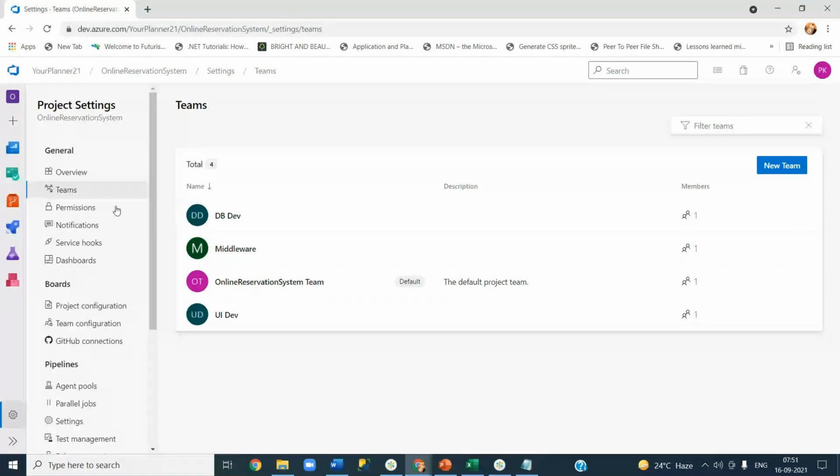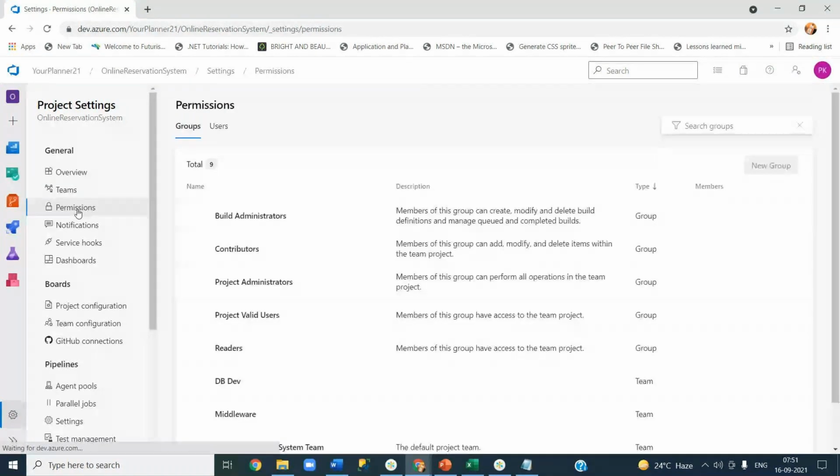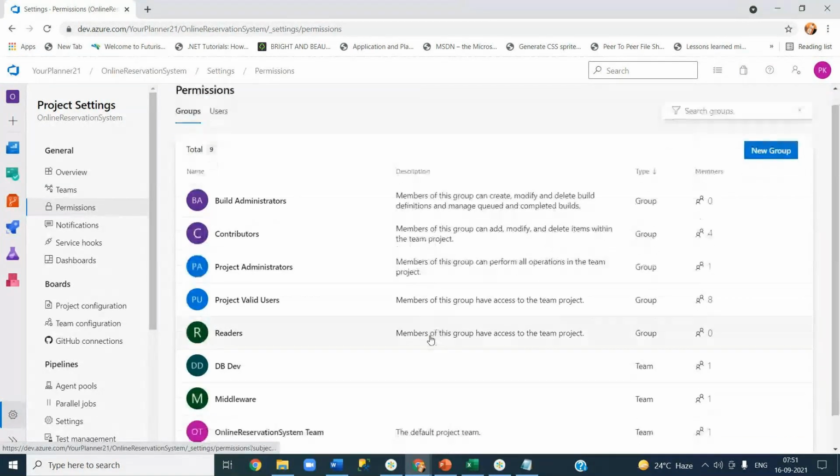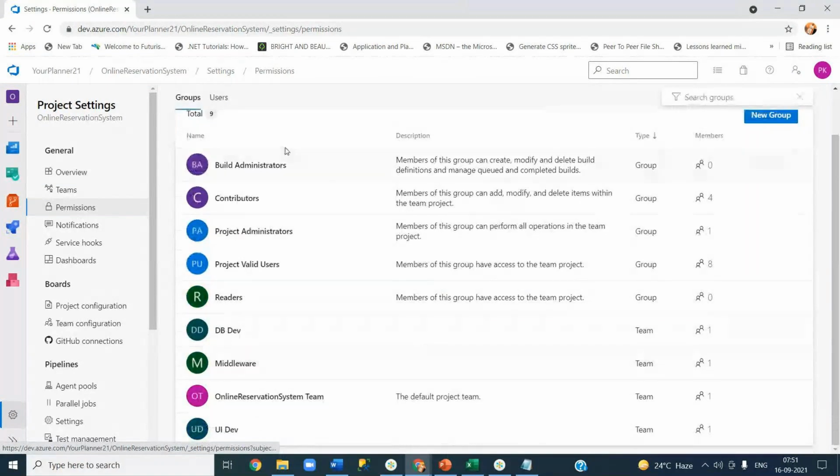Now let's quickly have a look at the permissions available. These are the default groups that are available in your Azure DevOps project: build administrators, contributors, project administrators, project valid users, and readers, DB dev, middleware. By default, when you create a team, it will create a group as well. You can see it for each team here.